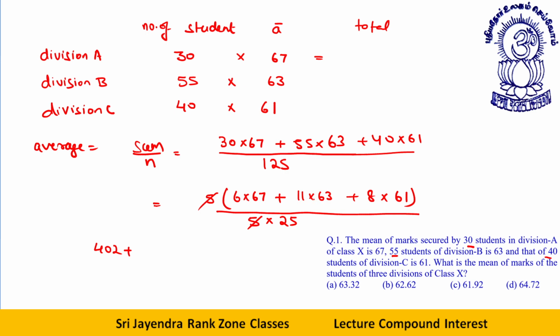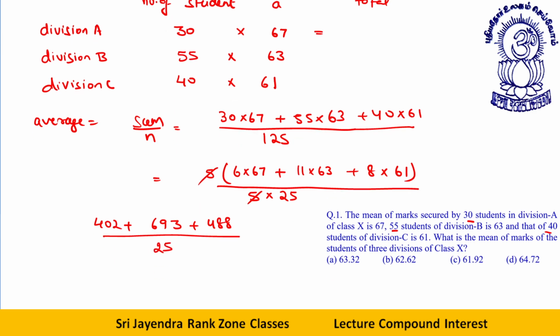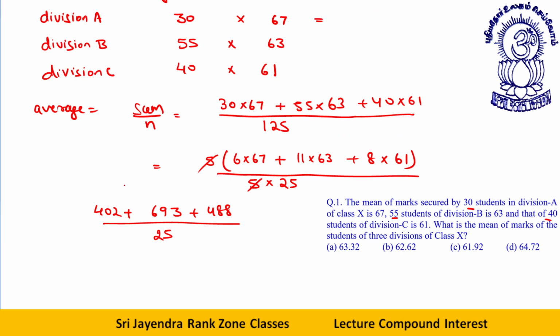Any number multiplied by 11 is very easy. 3, 9, 6. If you multiply this number by 11, it becomes 3, then 3 plus 6, 9, then 6 only. 8 into 60 is 480. 480 plus 8 is 488 divided by 25. That's too much of a calculation, but that is the sort of questions which are being asked in your exam. 402 plus 488, 890.